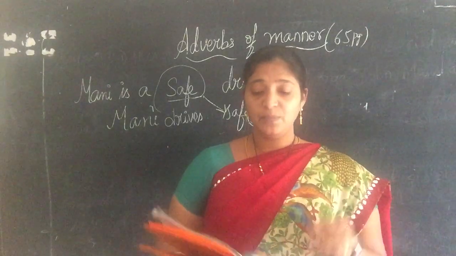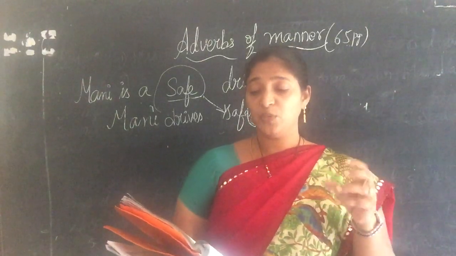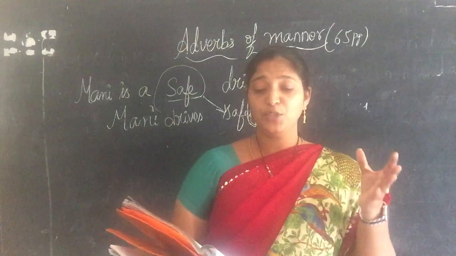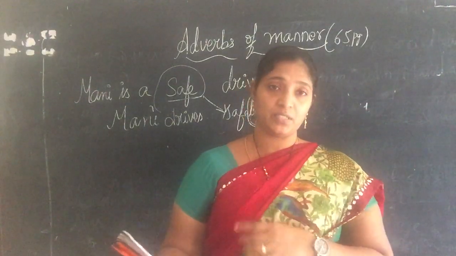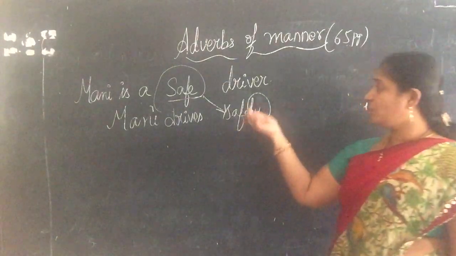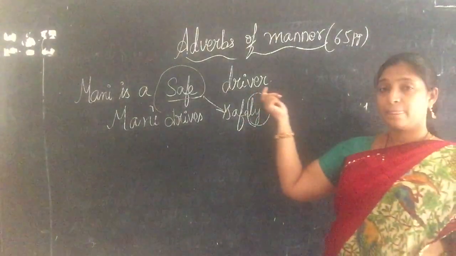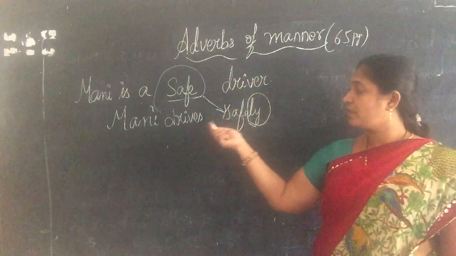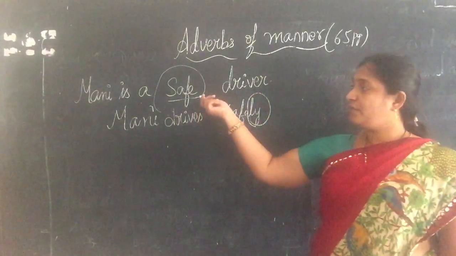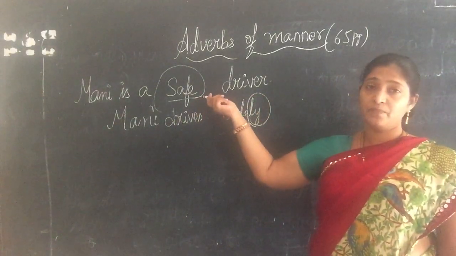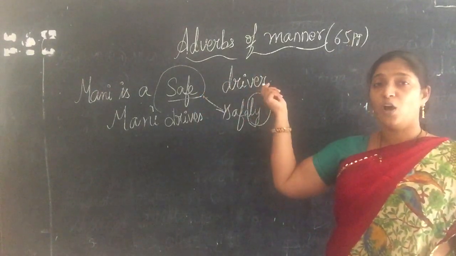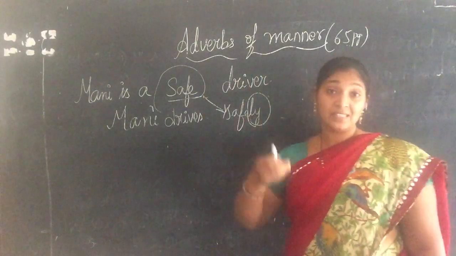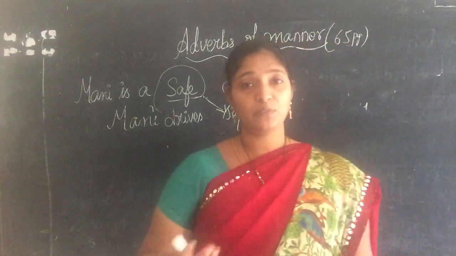Now let's see. Adverbs of manner tell us the manner in which something happens. They are usually placed after the main verb or after the object. So here you see, what is the object here? Driver. Here we do not have any main verb, but usually it comes before a main verb or after an object. So let's see a few examples so you will know how to write them.